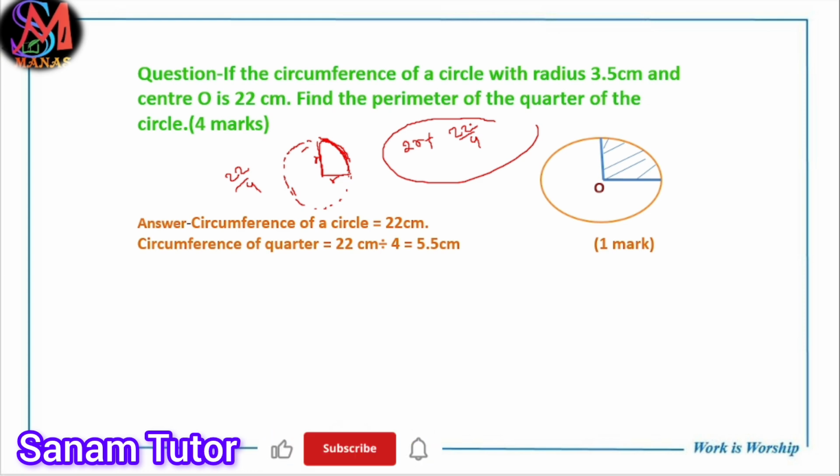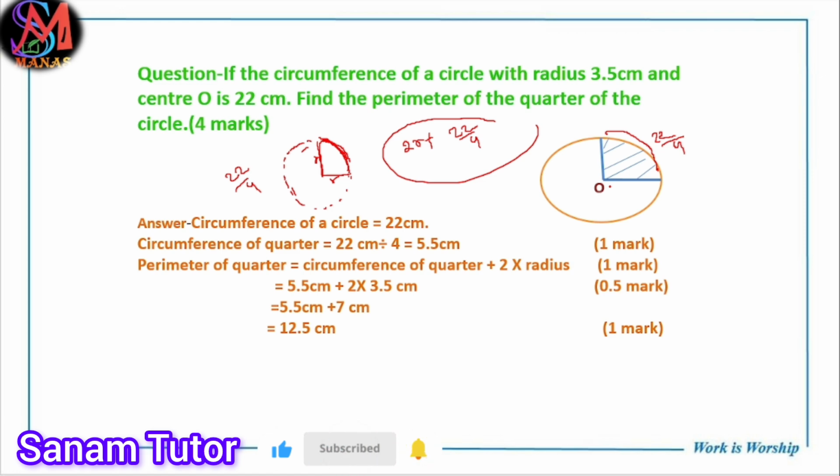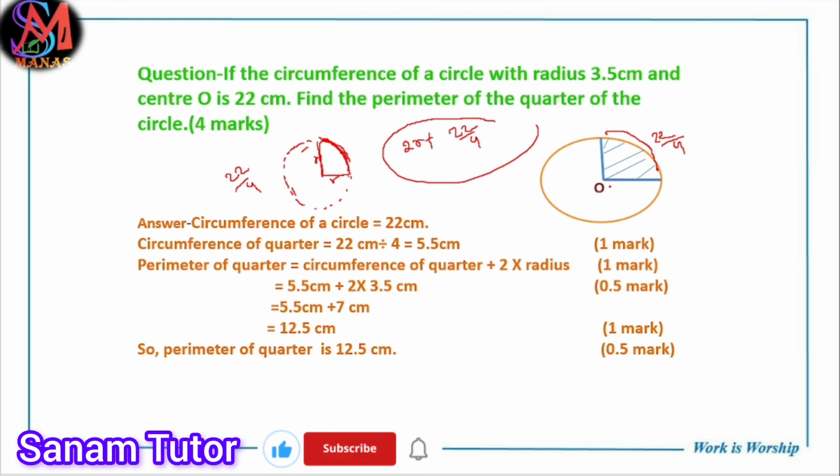That's why this part length is 22 by 4. Now r means 2 into radius. Now put the value and solve: 5.5 plus 2 into 3.5, the answer is 12.5 centimeter. Understand? Now write down the therefore: therefore, the perimeter of the quarter is 12.5 centimeter.